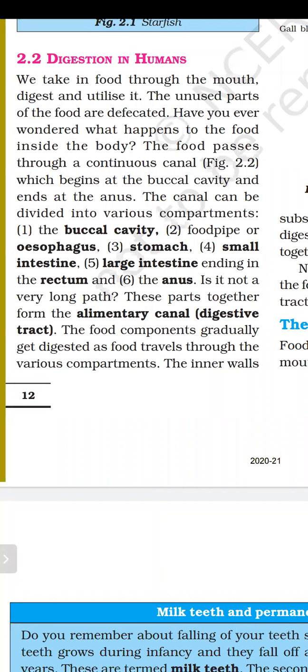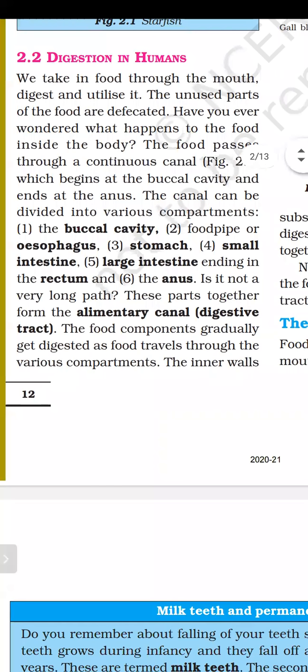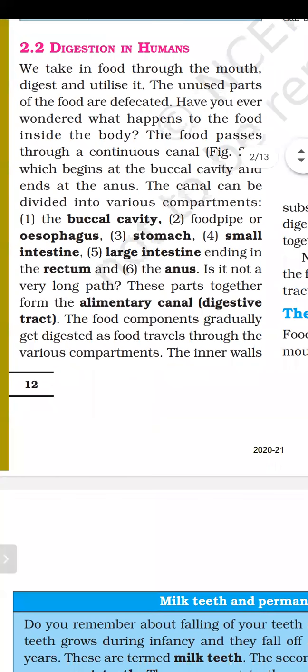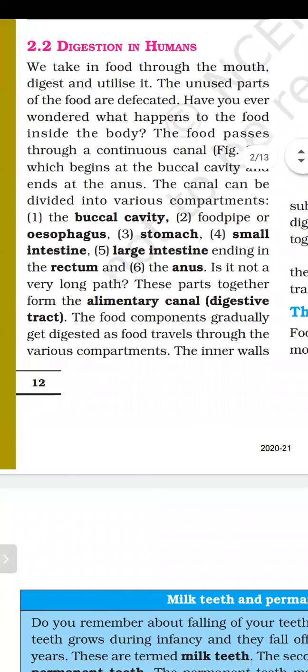The canal can be divided into various compartments. Compartment means the different parts of the alimentary canal. First is the buccal cavity. The second is the food pipe or esophagus. Remember the pronunciation, it is esophagus. The third, stomach. Fourth is the small intestine. The fifth is the large intestine ending in the rectum. And the sixth is the anus.